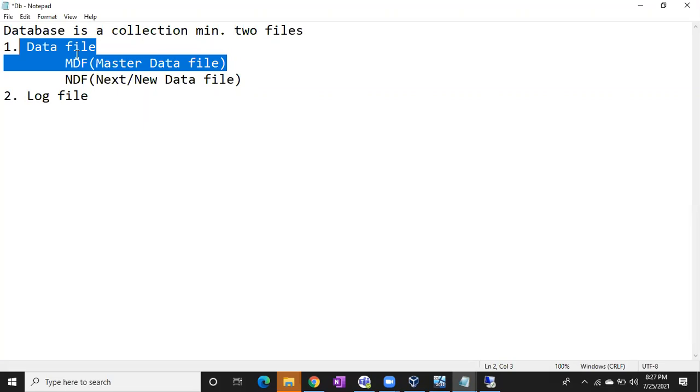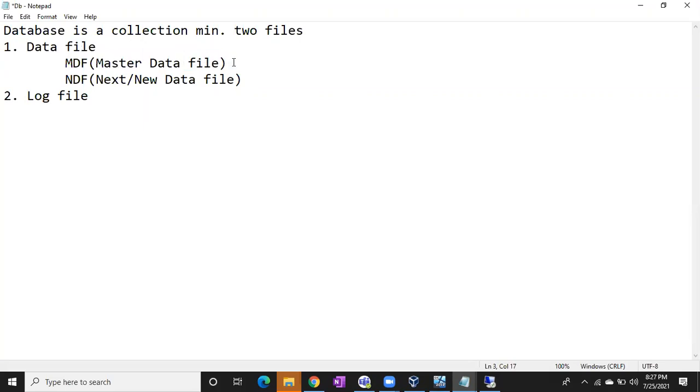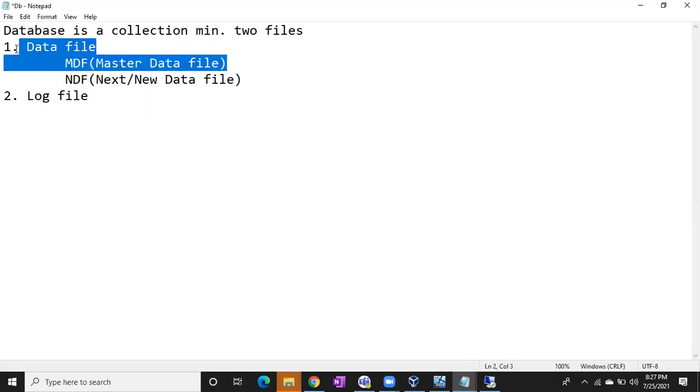In the same way, when you go to the exam, whether you know anything or you don't know anything, by default they will give you one booklet. Why? Because you paid the money for the exam. In the same way, even if you don't store anything in the database, by default it will give you an MDF file.